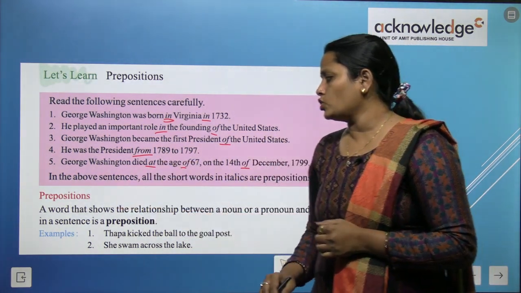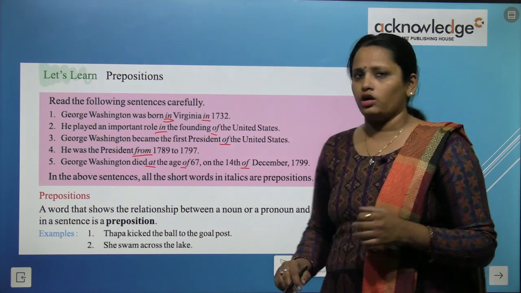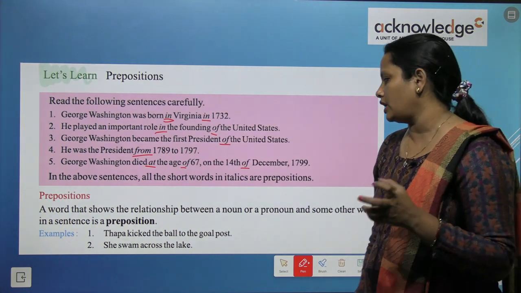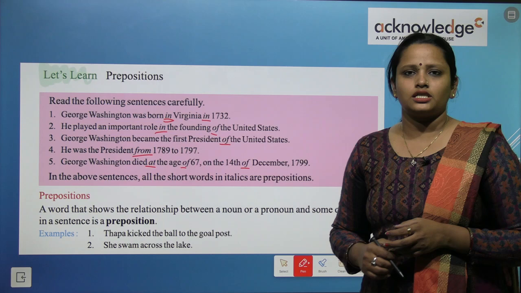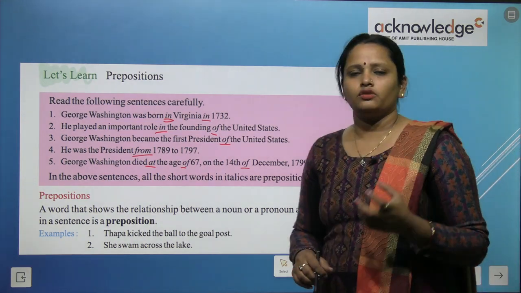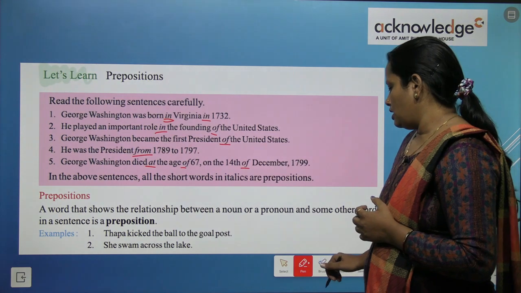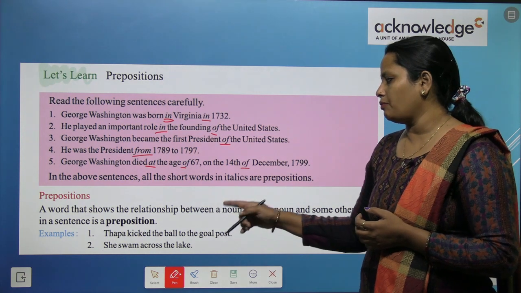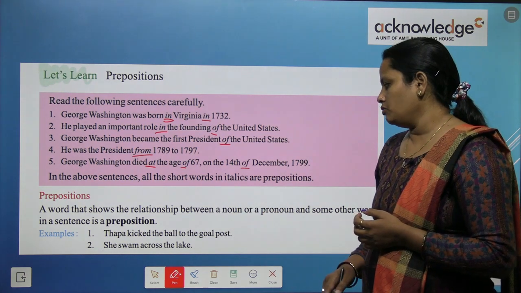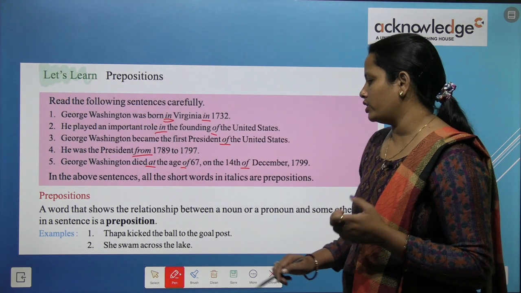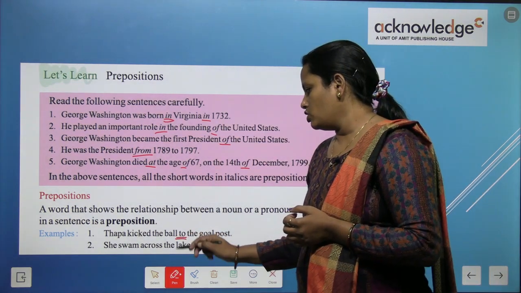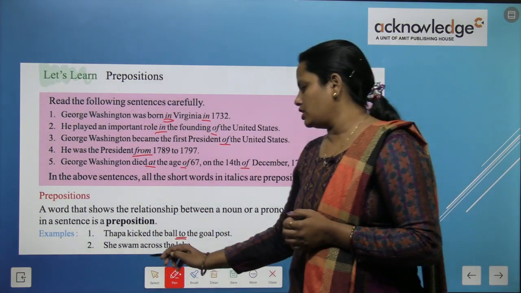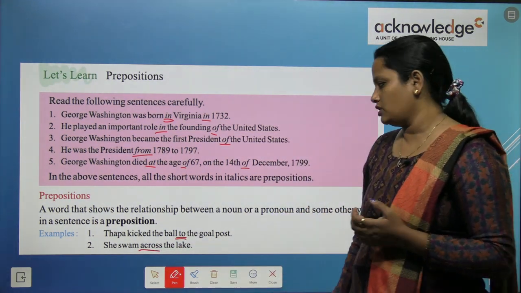Prepositions: a word that shows the relationship between a noun or a pronoun and some other words in the sentence is a preposition. So preposition वो word होते हैं जो noun और pronoun के बीच में relationship बताते हैं. और कुछ other words जो होते हैं उनके बीच में भी ये relation बताते हैं. So ऐसे words को हम preposition कहते हैं. For example, Thapa kicked the ball to the goal post. So थापा ने क्या किया, बॉल को किक किया, कहाँ किक किया, to. So here to is the preposition used. She swam across the lake. So here in this sentence, across is the preposition that is being used.